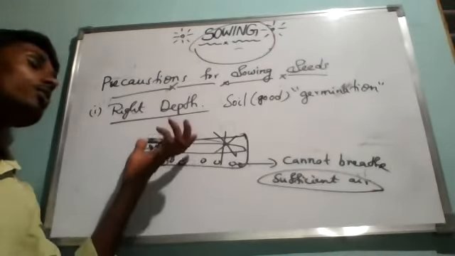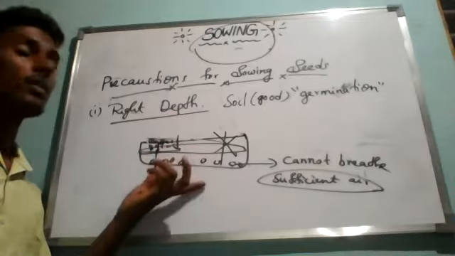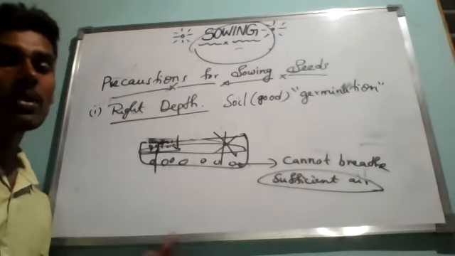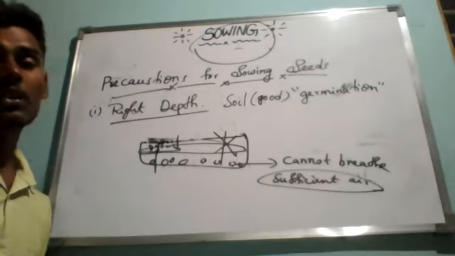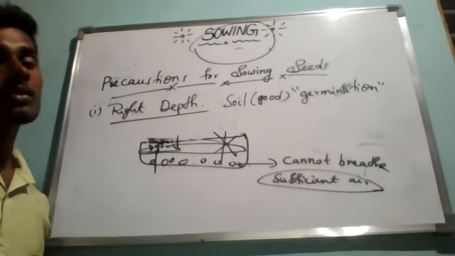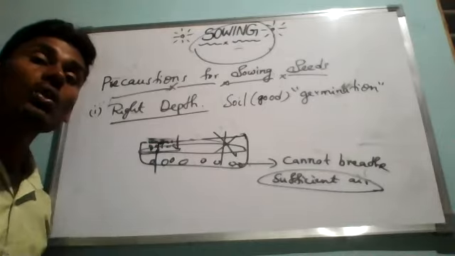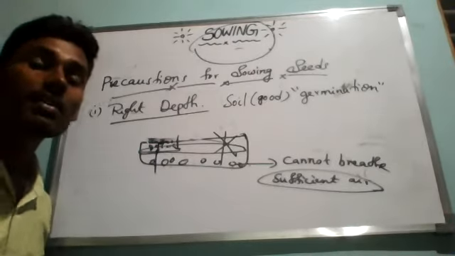We cannot sow the seeds at the top of the surface or very deep. It must be moderate depth. Different crops have different kinds of depth. Okay, so that is the first precaution. Next, the seeds should be sown at the right intervals or spacings.